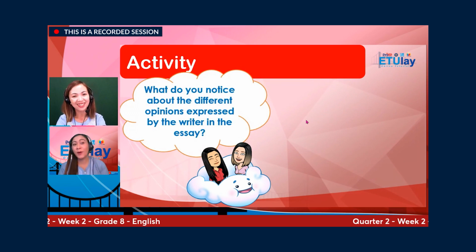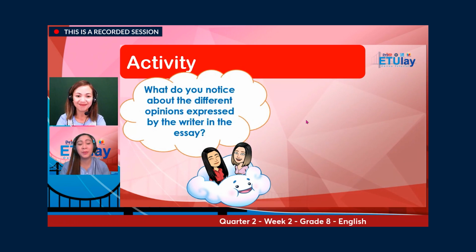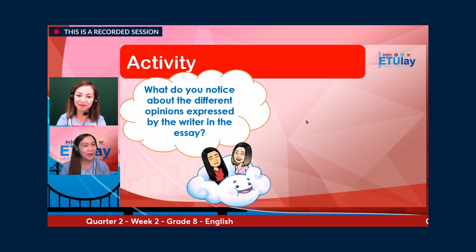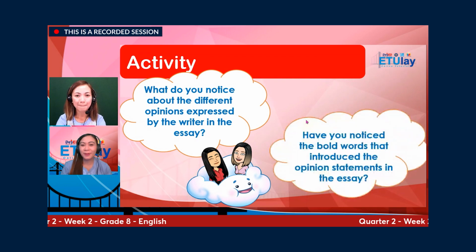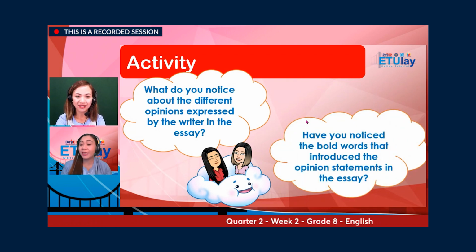Yes. So, what do you notice about the different opinions expressed by the writer in the essay? Think about it. All right. Have you noticed the bold words that introduce the opinion statements in the essay?